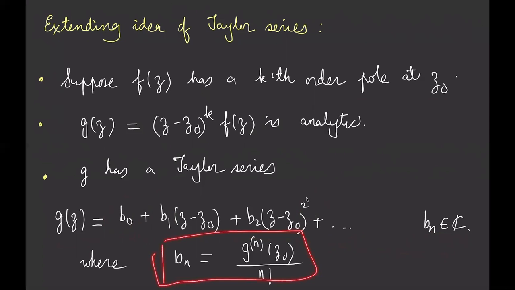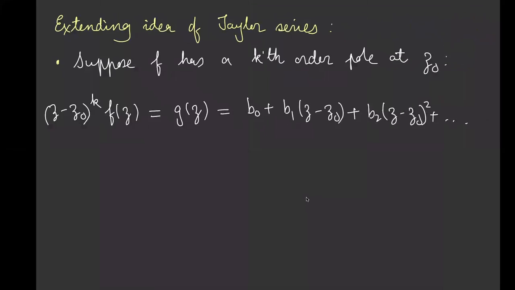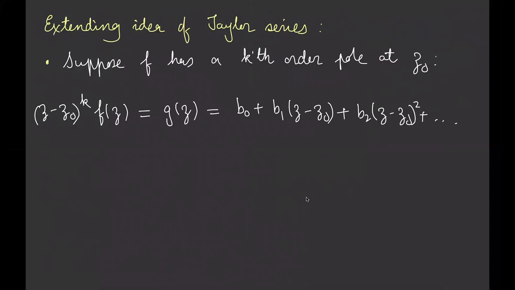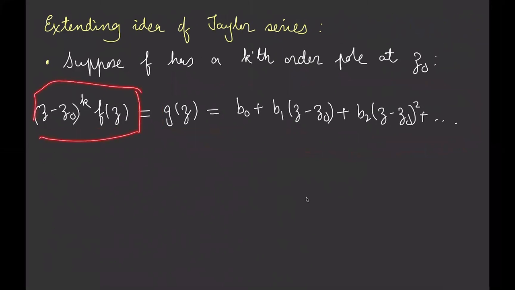Here's our standard Taylor formula for the bn's. You need the nth derivative of the function evaluated at the relevant point, and then you divide it by n factorial. So f is not analytic, but this g that I construct by multiplying through by (z - z0)^k, in the situation where f has a kth order pole at z0, is analytic, and I can write down a Taylor series for this. So this is what I had before, but again, g(z) is equal to (z - z0)^k times f(z).